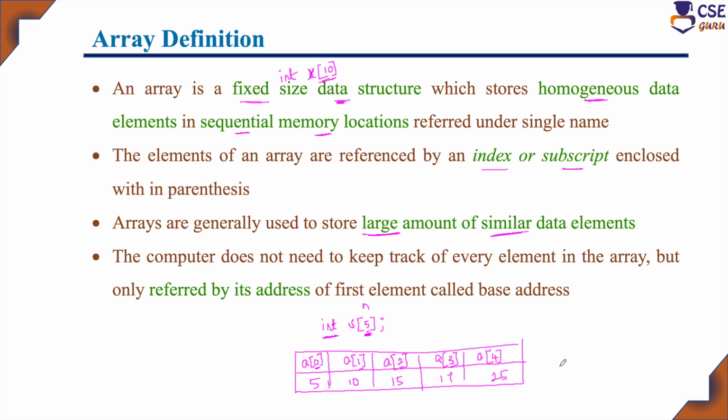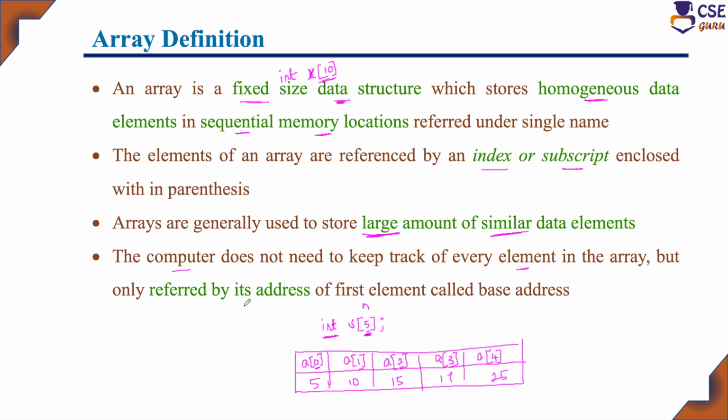Likewise, whatever the size of the array, once you declare it, if it is available in memory and allocated, you can store a large amount of similar data items in sequential memory locations. And here, the computer does not need to keep track of every element in the array.